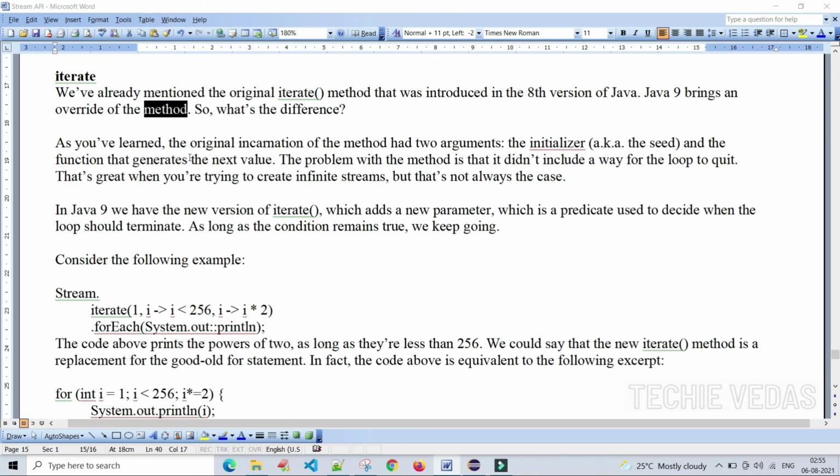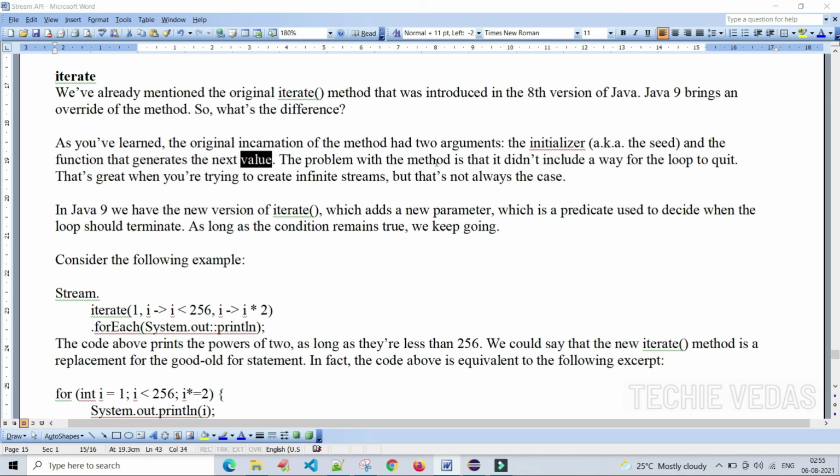We will see here. As we learned so far, the original incarnation of the method had two arguments. The first one is the initializer, aka the seed. We will call it seed or initializer, and the second is the function that generates the next value.